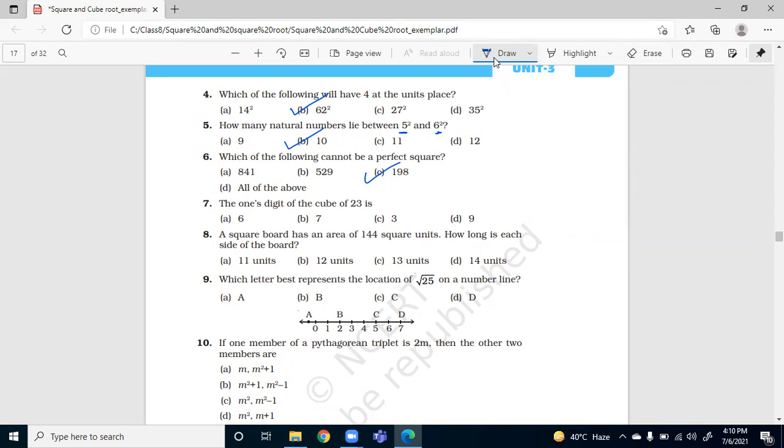I'm really sorry, ma'am. Ma'am, may I tell? Yeah. Ma'am, we know that a number ending with 2, 3, 7, or 8 can never be a perfect square. Therefore, 198 is not a perfect square. Correct.